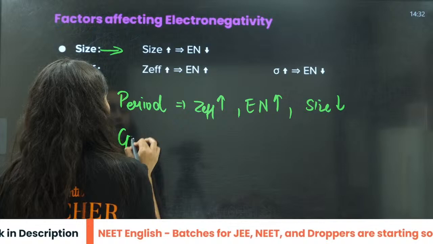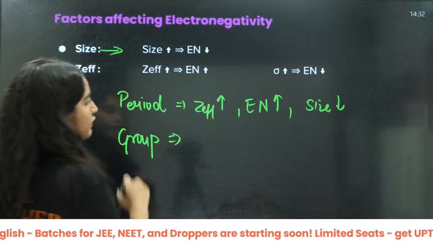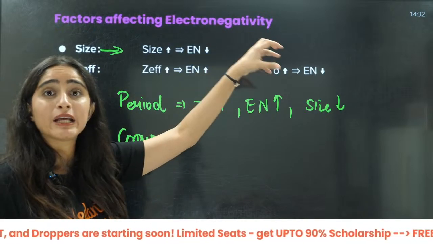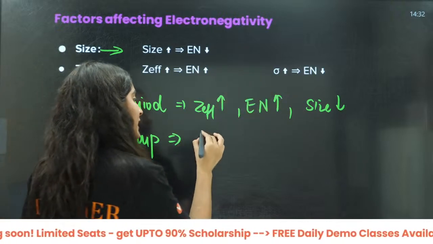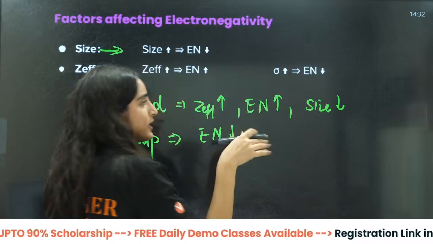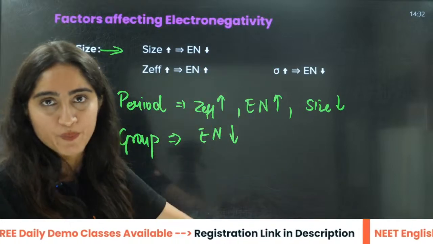Then you have along the group. Along the group, what will happen? Z effective is going to decrease, right? That is why electronegativity is going to decrease down the group.